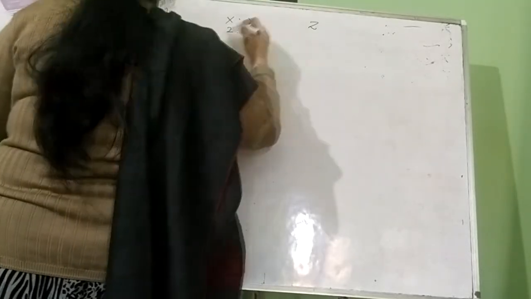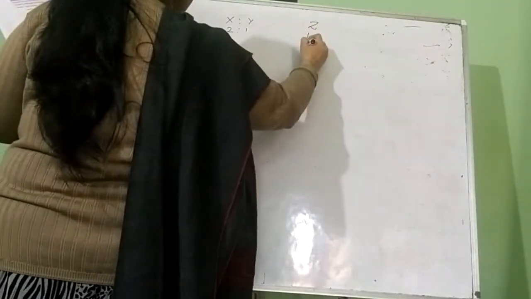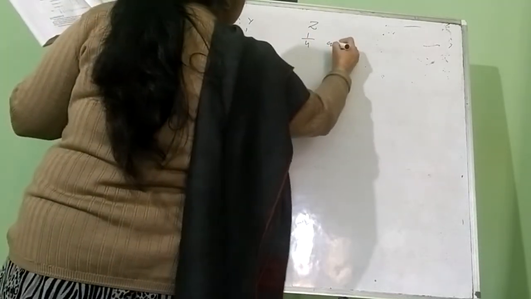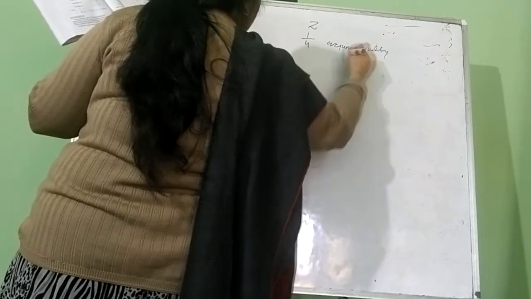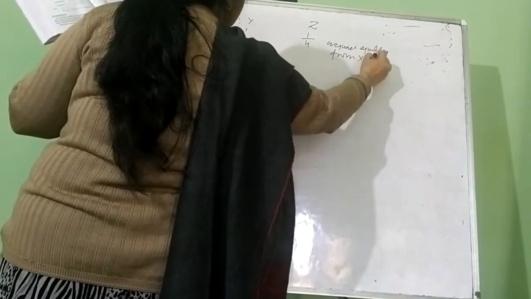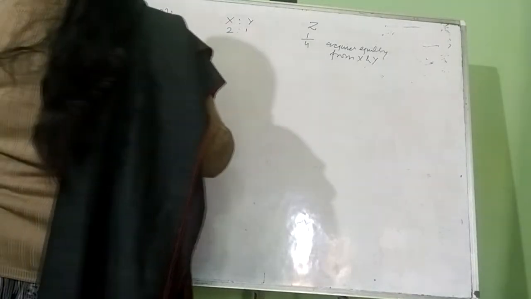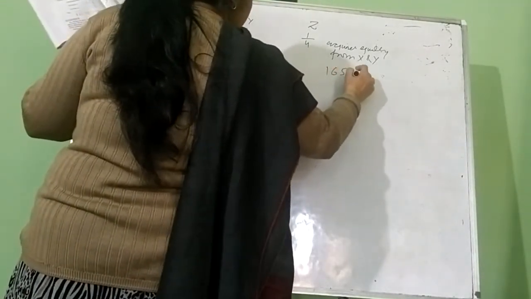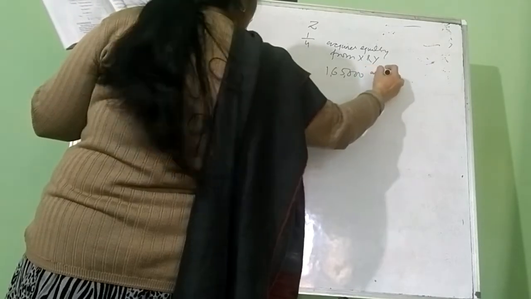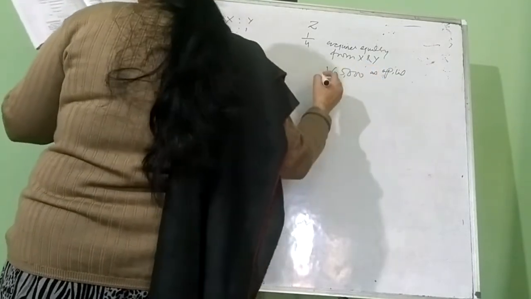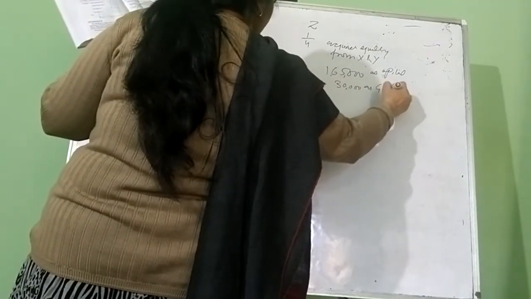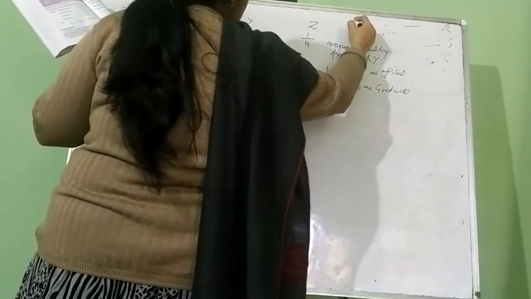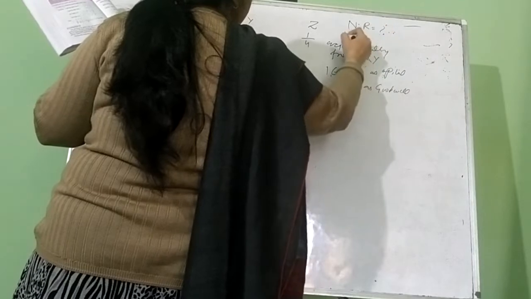They admit Z into the partnership firm with a 1/4 share of the profits, which he acquires equally from X and Y, and Z is bringing rupees 1,65,000 as capital and rupees 30,000 as goodwill. What we have to do is calculate the new ratio and the journal entries.